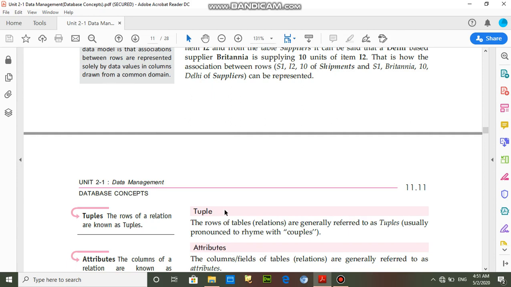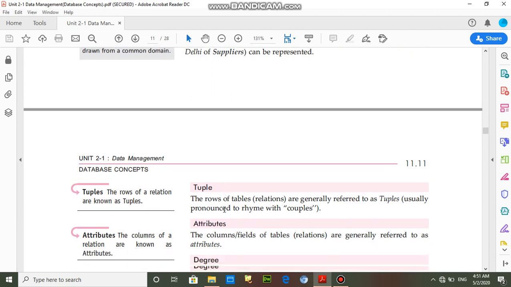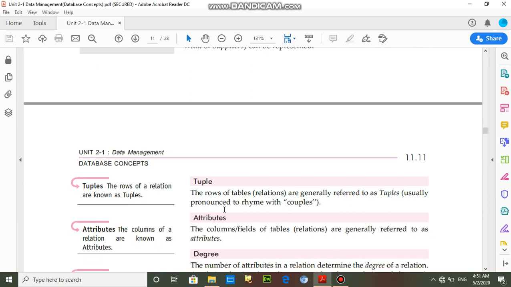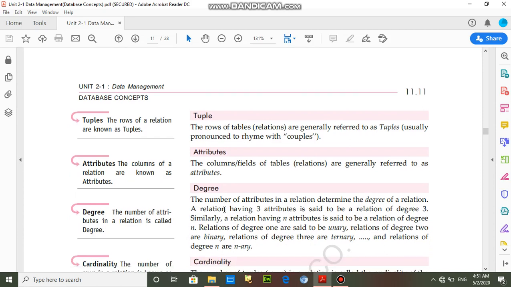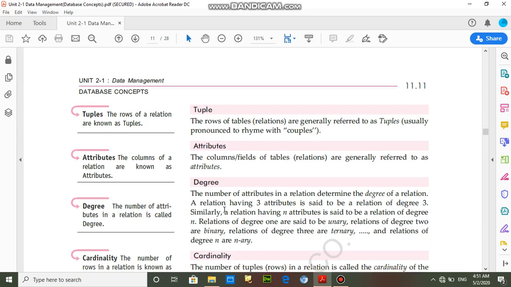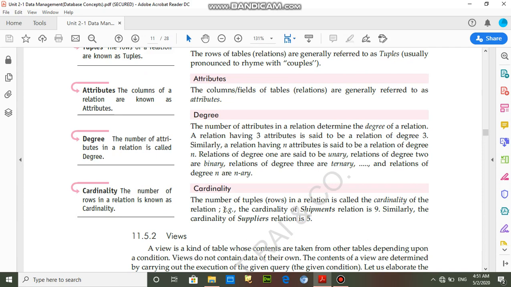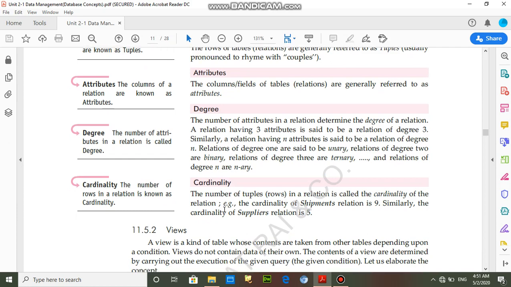Students, tuple means row, that's clear. And attributes: the columns of the relation are known as attributes. And degree: the number of columns or number of attributes is called degree. And cardinality: the number of rows is called cardinality. So that's clear.